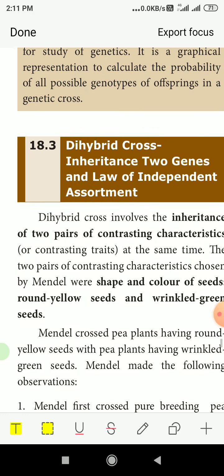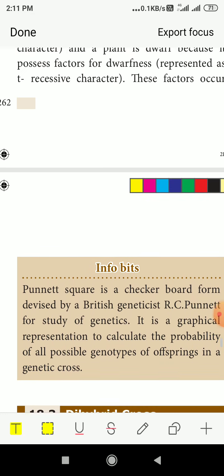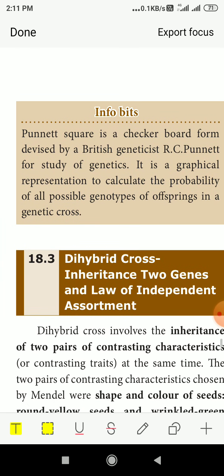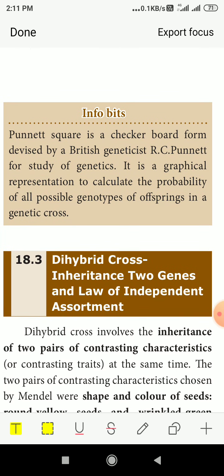Before the dihybrid cross, we'll go for the information bits. The Punnett square is a checkerboard form devised by a British geneticist, R.C. Punnett, for the study of genetics. It is a graphical representation to calculate the probability of all the possible genotypes of offspring in a genetic cross. It shows which characters are inherited from one generation to the other, to get a glance of it in a very easy method. For that only this square was devised.